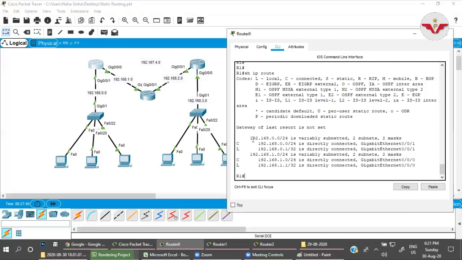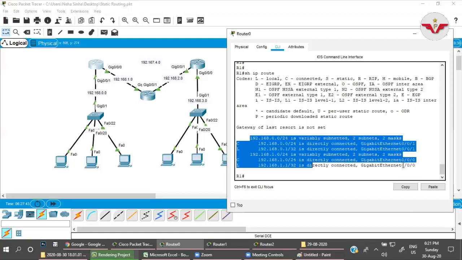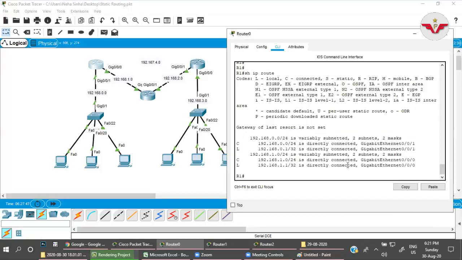If you check here, this is the routing table R1 currently has. Now look at this routing table. It is very simple to understand. At the beginning, it is showing C and L. What does it mean? At the top, if you check here, the codes are given. L indicates local and C indicates connected. Means C is the connected network.